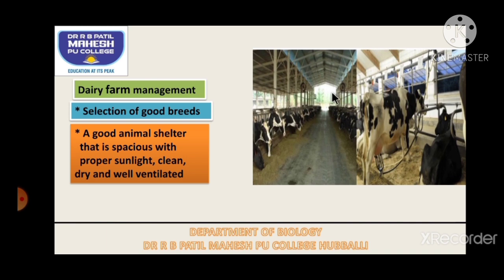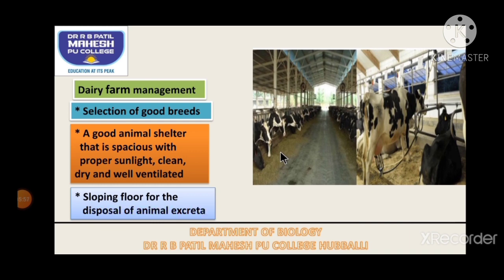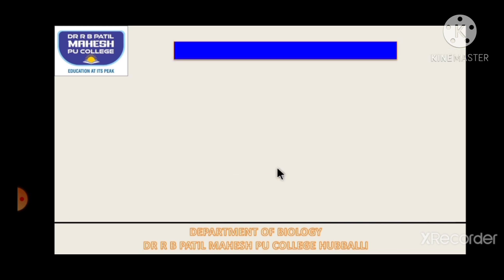It should have proper sunlight, be well ventilated, dry and clean, with hygiene and disinfection carried out. That is the second point. For the next point, a sloping floor should be constructed so that the animal excreta can be disposed of easily.